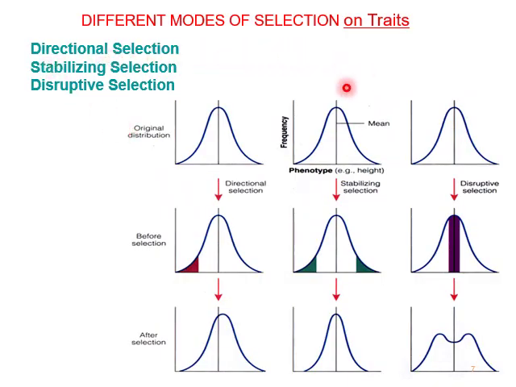Now, different modes of selection on traits. As we know that natural selection occurs whenever some phenotypes are more successful at leaving offspring than other phenotypes. For certain traits, many populations have a range of phenotypes characterized by a bell-shaped curve that shows that phenotypic extremes are less common than the intermediate phenotypes. Natural selection may affect a range of phenotypes in three ways, i.e., directional selection, number two is stabilizing selection and number three is disruptive selection.